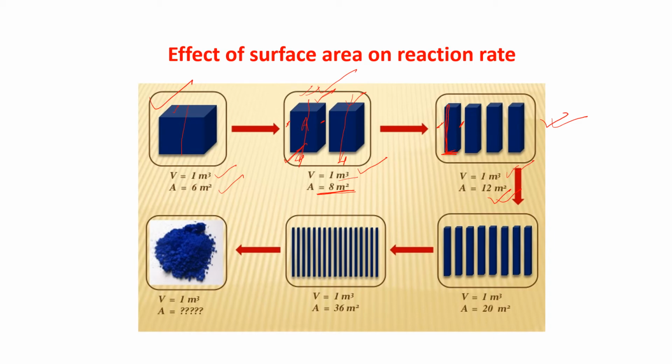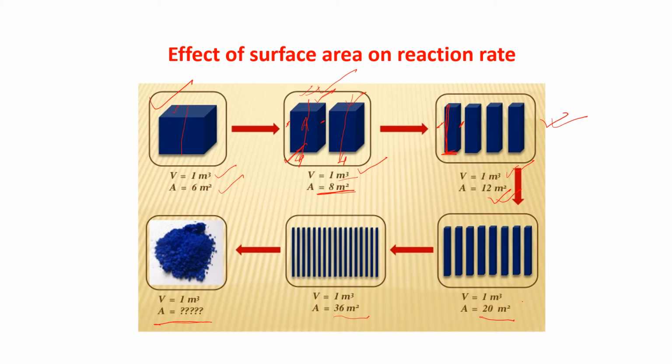Now I divide it further, and I get 20 meters square. Dividing again, I get 36 meters square. And if I divide it until it becomes powder, what is the surface area? If you can do that, then it can catch fire.